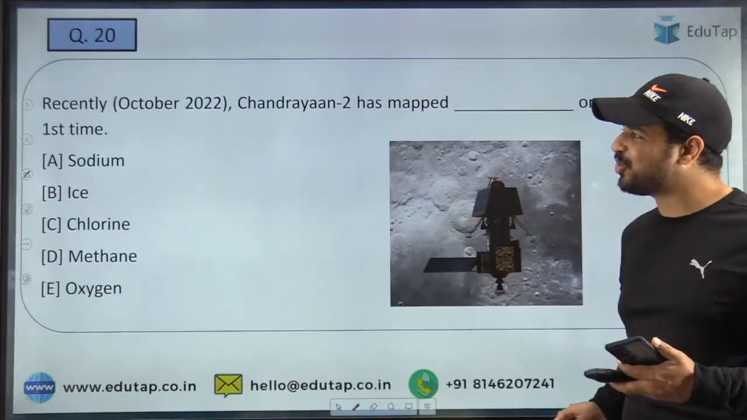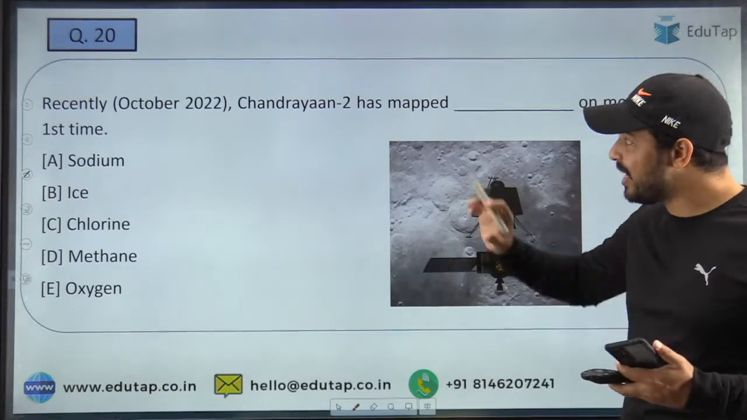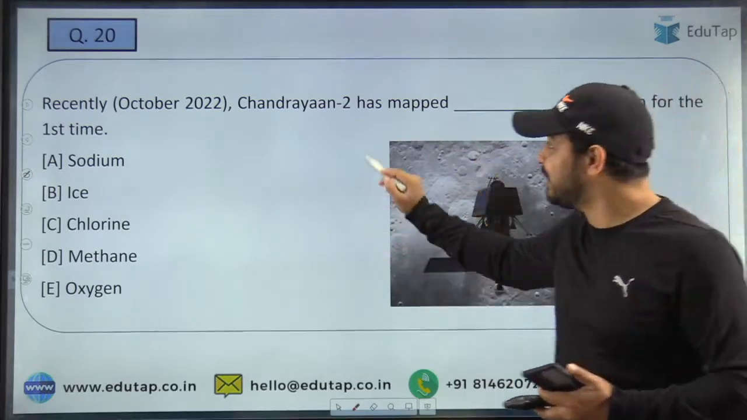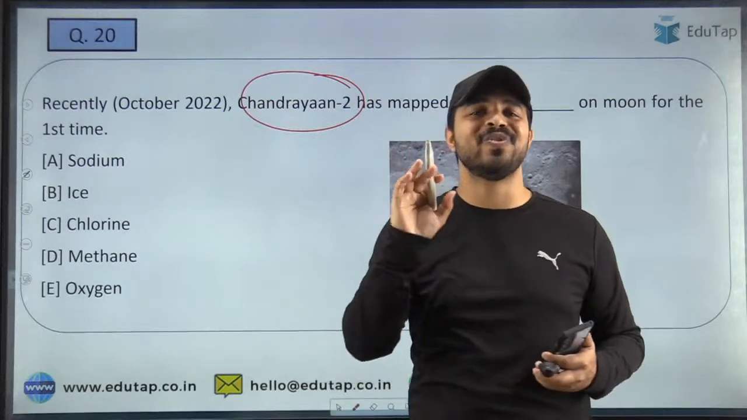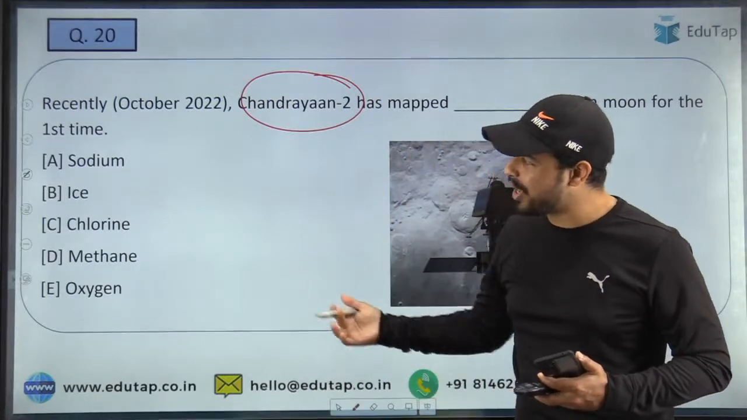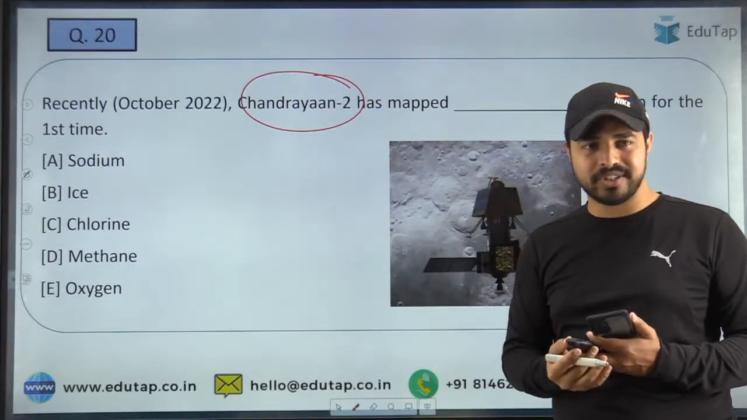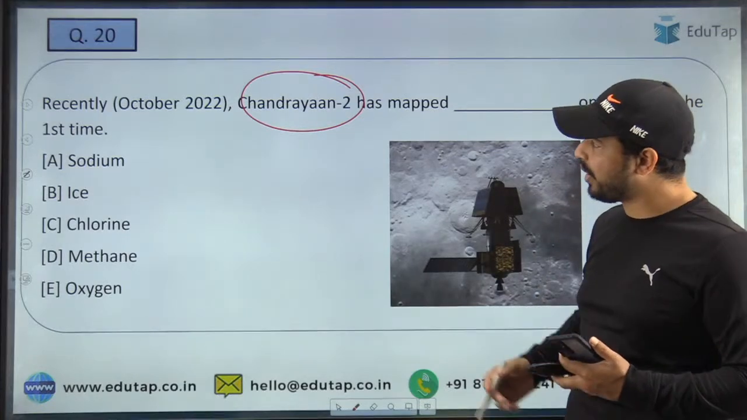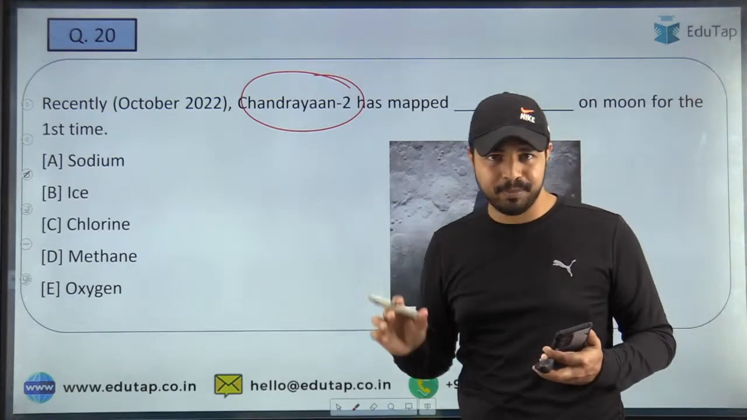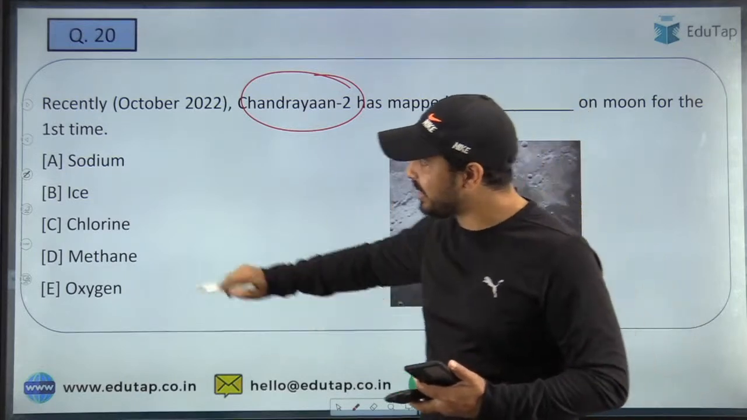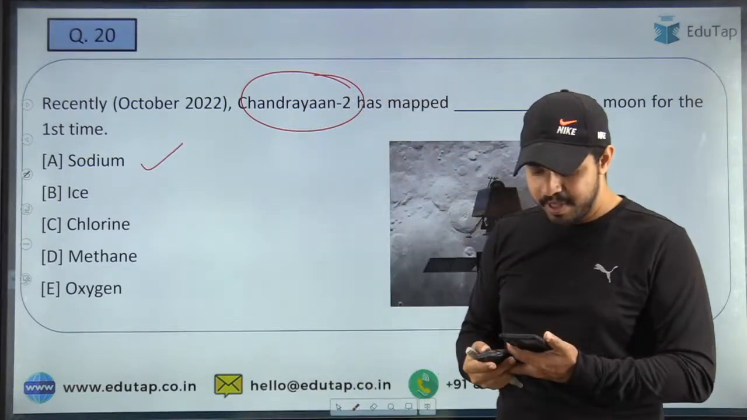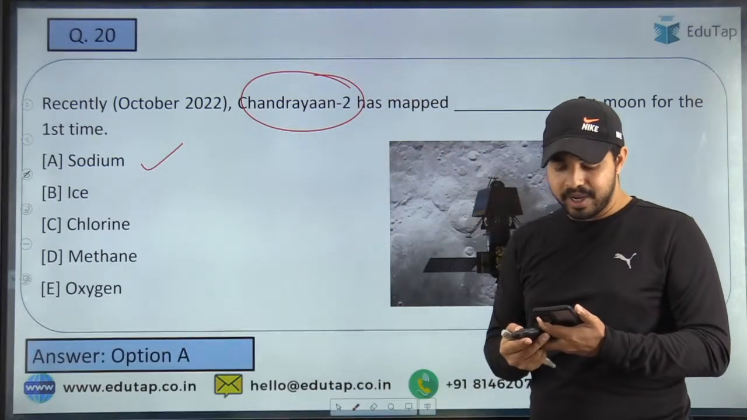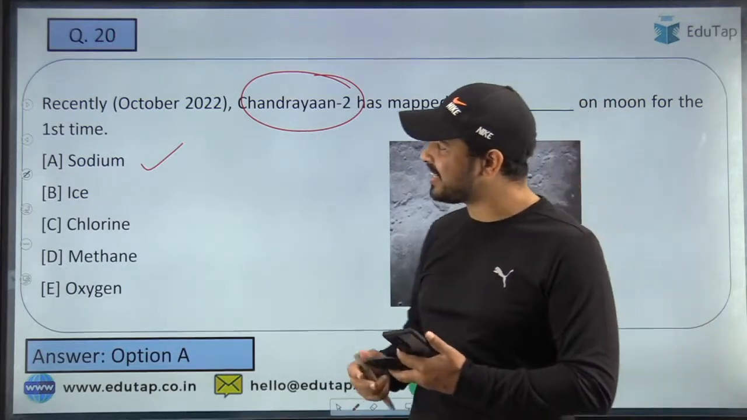Now let's move on to the next question. So here you are required to identify the element which has been mapped by Chandrayaan-2 recently for the very first time. Is it sodium, ice, chlorine, methane or oxygen? So guys, what is the right answer to this question? You are just required to tell me the name of that particular element. And here guys, the right answer is option A, that is sodium, which has been recently found, and Monica and Benisha have given the right answer, that is option A, sodium.